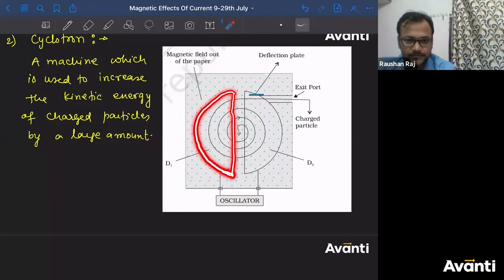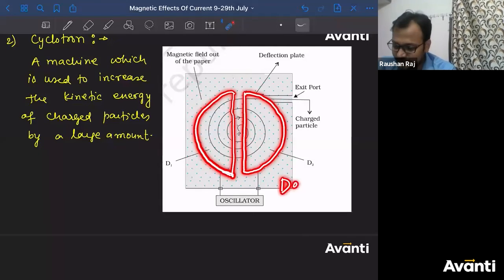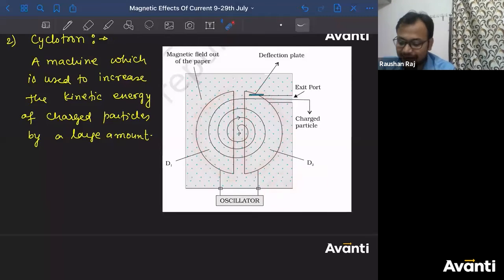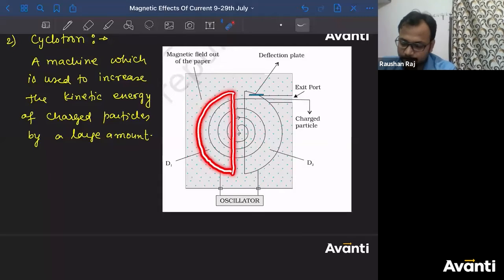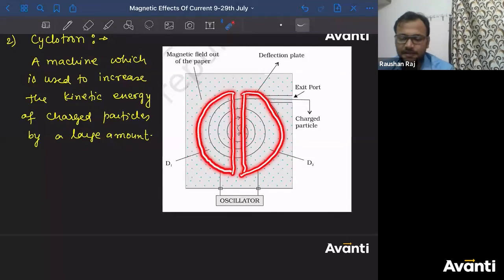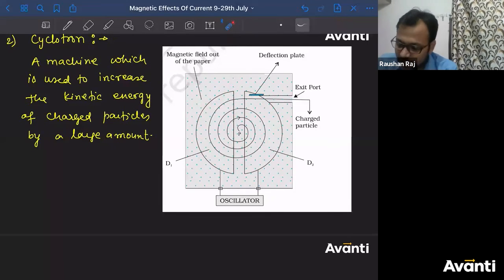This is one D. This is the second metallic box in the form of D. These are called as Ds. Since they are in the form of letter D, so we call them as Ds. ठीक है, so there will be two metallic boxes in the shape of letter D. ठीक है, don't say सर ये D का form नहीं लग रहा है, उल्टा reverted D तो लग रहा है ना. Now charged particle will be at the center.